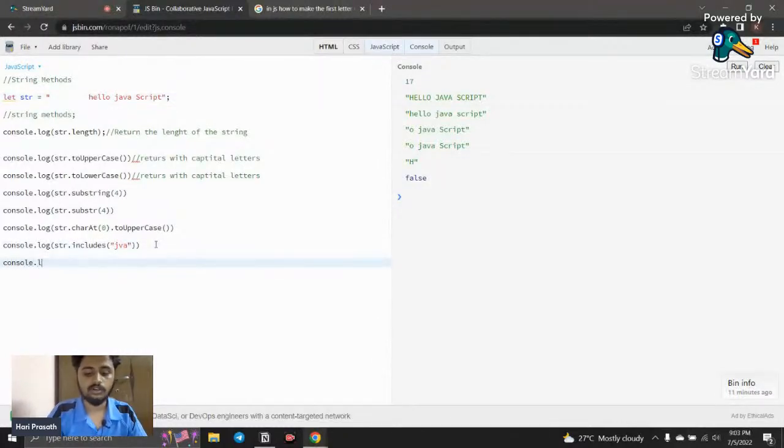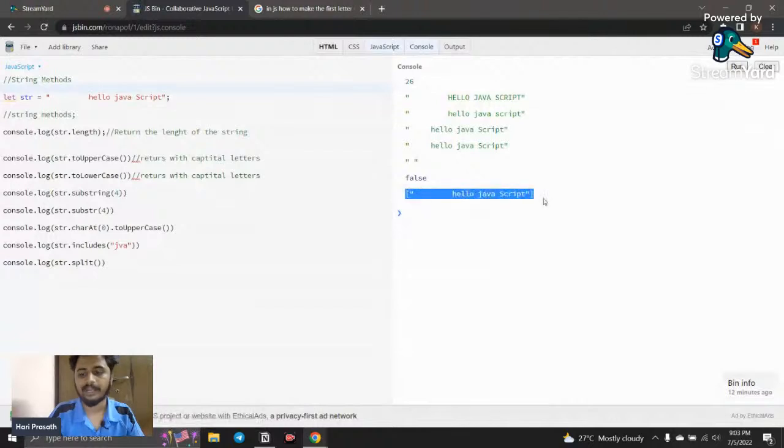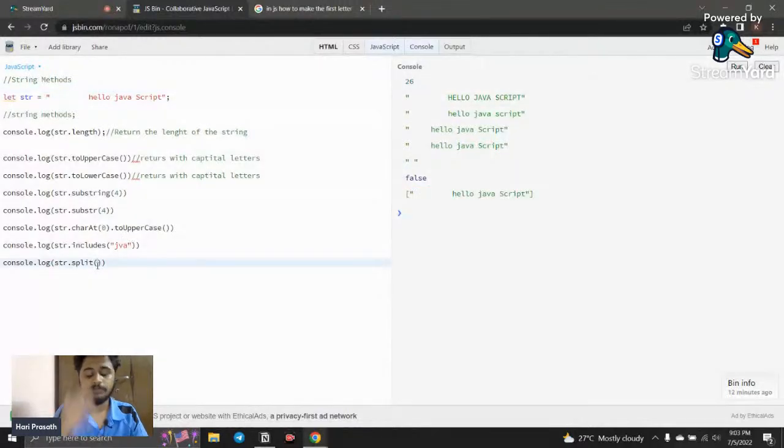Okay, so I just say console.log, and I just say string dot split method. If I call the split method simply like this, you can see this entire string is converted into an array. Till now we haven't discussed arrays, but we see that. You can see it is covered with square brackets now, so that is called an array. So the next topic is arrays, that is what we're going to see now. And what the split method does, it converts a string into an array, and also you can give the separator to